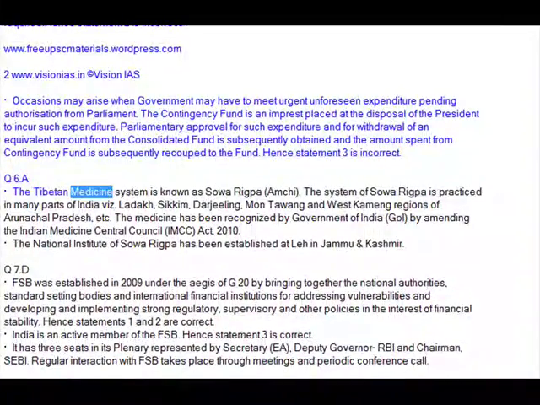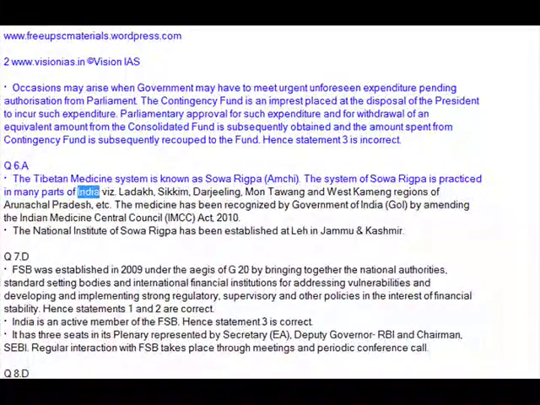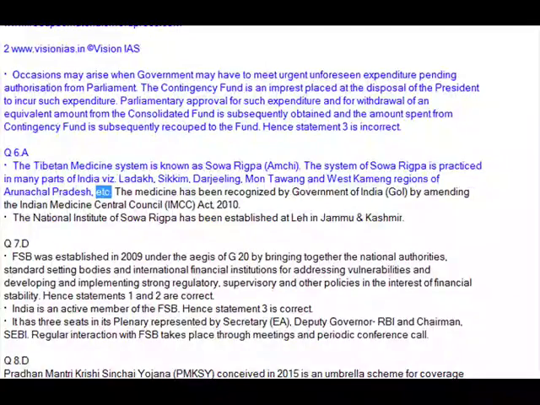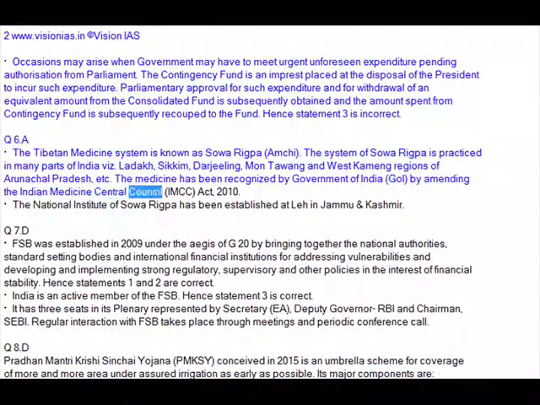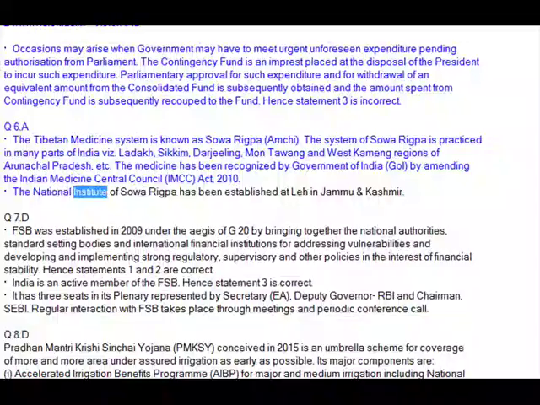Q6. B. The Tibetan medicine system is known as Sowa Rigpa (Amchi). The system of Sowa Rigpa is practiced in many parts of India, viz. Ladakh, Sikkim, Darjeeling, Lahaul and Spiti, and West Kameng regions of Arunachal Pradesh, etc. The medicine has been recognized by the Government of India by amending the Indian Medicine Central Council (IMCC) Act 2010. The National Institute of Sowa Rigpa has been established at Leh in Jammu and Kashmir.